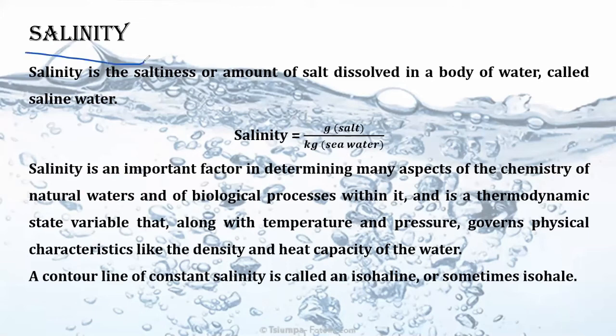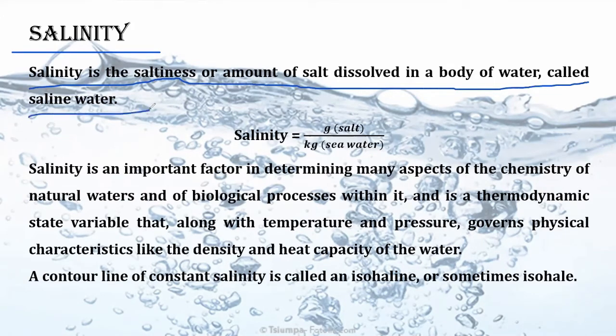We are having salinity of water, right? Now what is the meaning of this word salinity? Salinity means how much salt is present. See, salinity is the saltiness or amount of salt dissolved in a water body, right? If we are saying saline water, as we know that fresh water is very less, saline water is maximum, the 3/4 part of water that is present on Earth. Saline water is maximum.